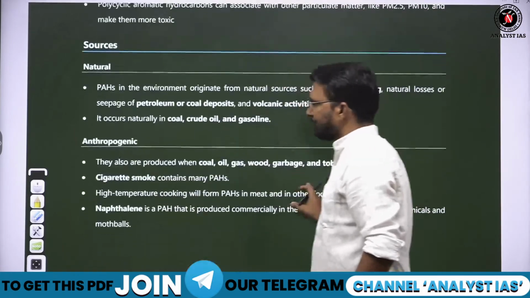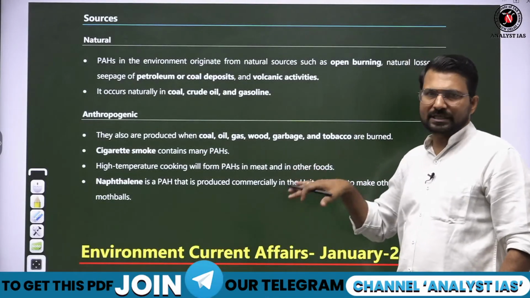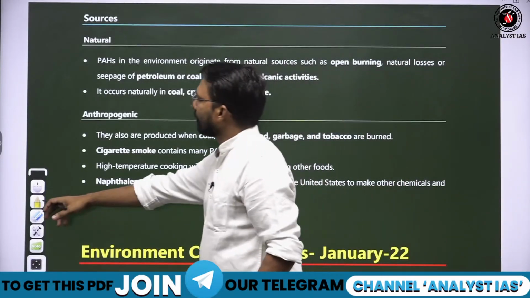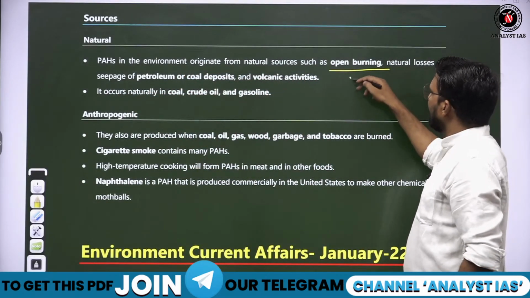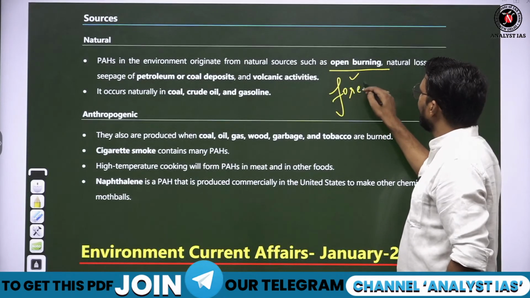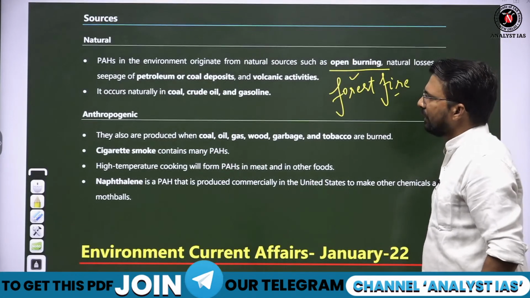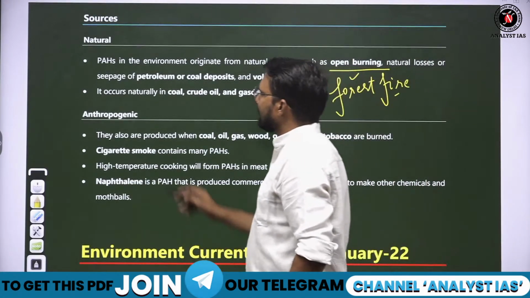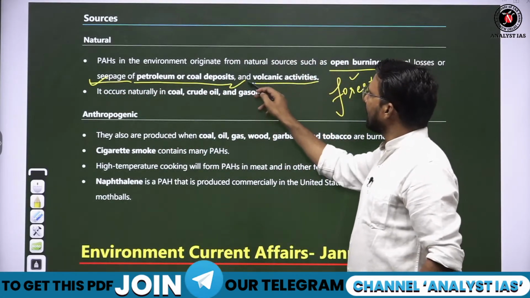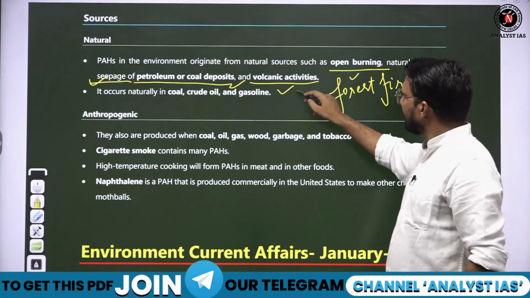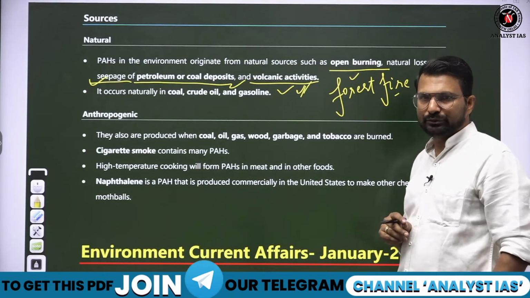Fine. What is the source? There are a few natural sources and a few anthropogenic sources. From the source, UPSC may ask a question. So what is the natural source? Open burning, like forest fire. Natural losses from seepage areas, petroleum or coal deposit areas, volcanic activity. Remember this point. From volcanic activity also polyaromatic hydrocarbons are produced.